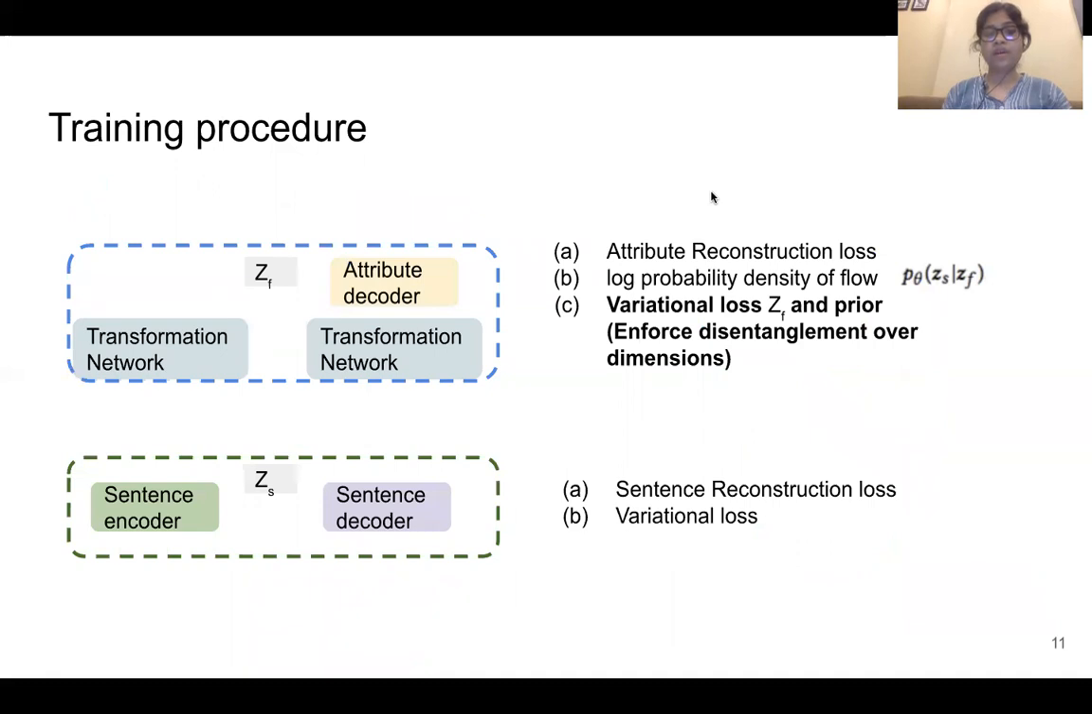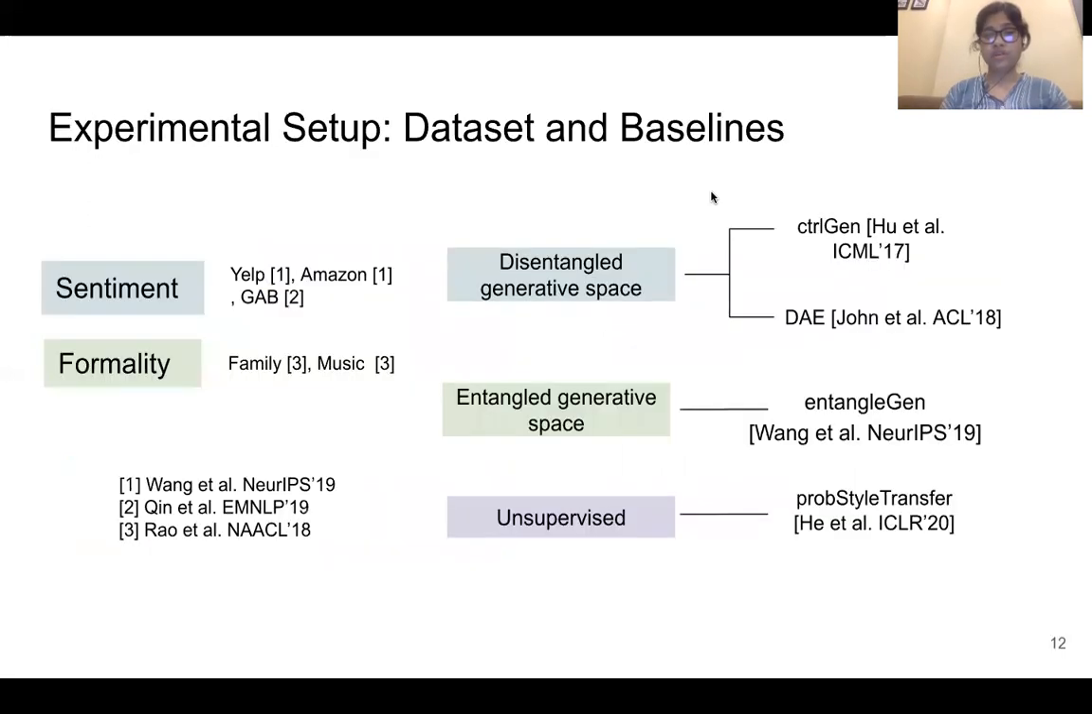For training, we are doing a phase-wise training. First, we train the lower layer with sentence reconstruction loss and minimizing the variational loss, and in the upper layer, we are minimizing the attribute reconstruction loss, and we are maximizing the log probability density for the flow, that is the transformation network parameters. And then also we are doing variational loss minimization between the ZF and the prior. So the prior is a standard normal distribution, which is a factored distribution, and imposing that kind of a prior on ZF actually enforces the disentanglement over its dimensions.